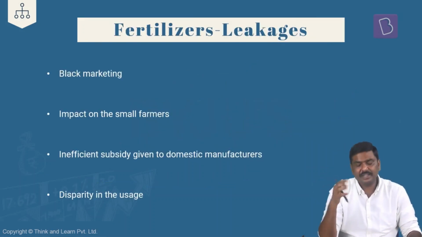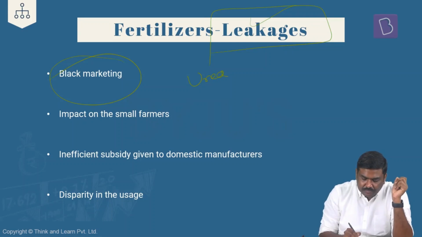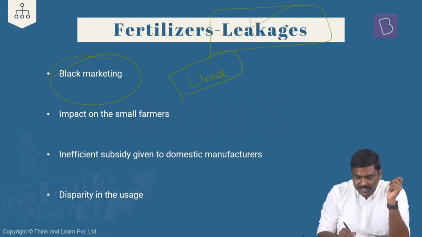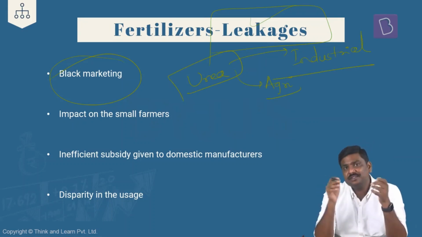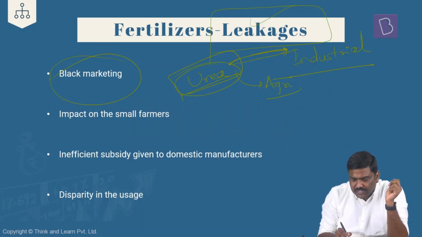Now, because there is a fertilizer subsidy given by the government, what are the issues? What are the problems? What are the leakages here? One, there is a huge black marketing of these kinds of fertilizers. For example, urea. Understand this. These kinds of chemicals are used in the agriculture sector as well as in the industrial sector. For example, chemicals are used in the explosive industry, hazardous chemicals industry, etc. So when these kinds of chemicals in the form of urea are sold for agriculture purposes, there could be diversion of this, which can be used for industrial purposes also.